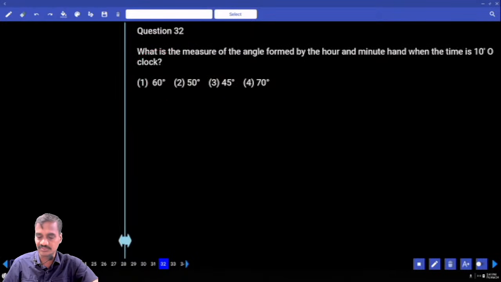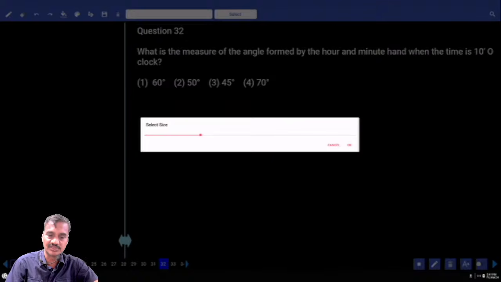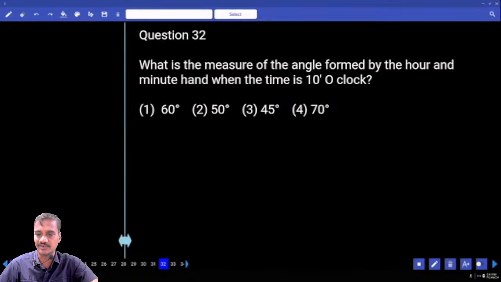Then coming to question number 32. Now in this 32, what is the measure of the angle formed? Now at 10 o'clock. 10 o'clock means, now minute hand is at 12, hour hand is at 10. And so many hour divisions? 2 hour divisions. 1 hour 30 degrees, 2 hours 60 degrees.